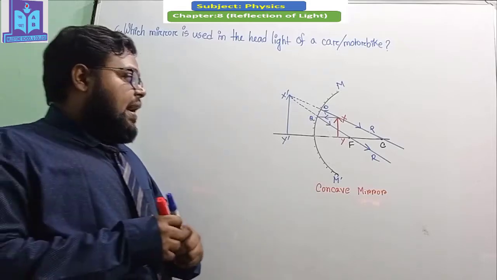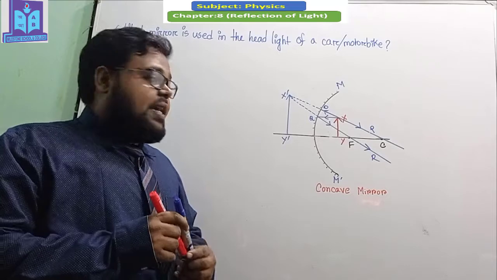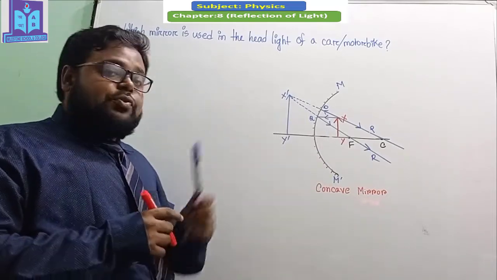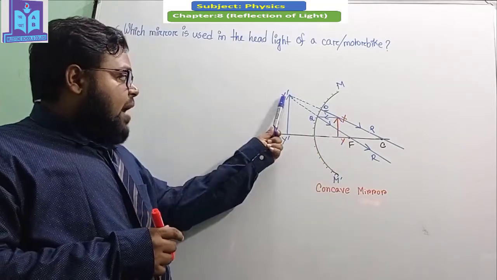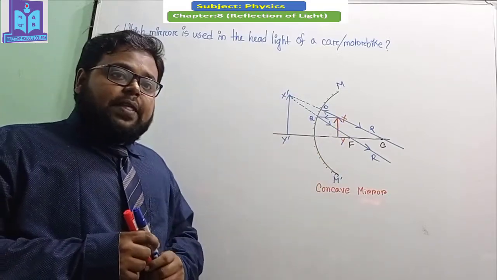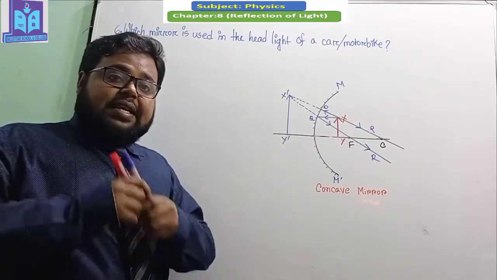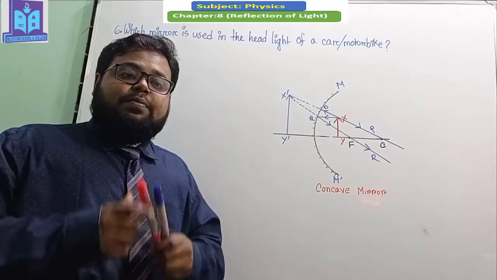Here you can see that in a concave mirror, if we place an object inside the focal length, the image is created. Here xy is the object and x prime y prime is the image, and the properties of the image are virtual, straight, but larger in size than the object.